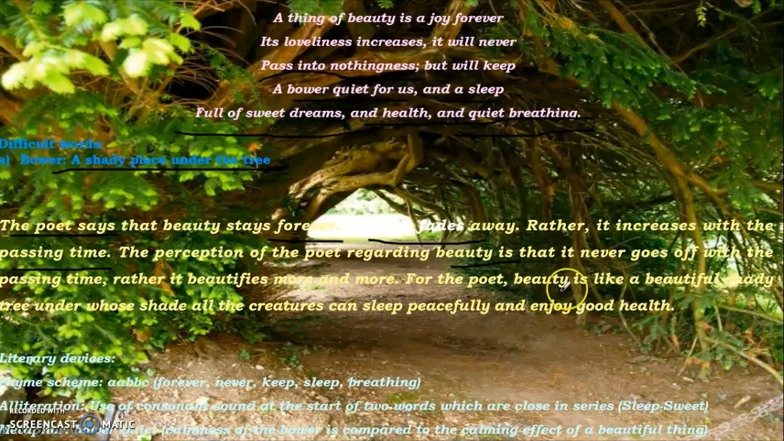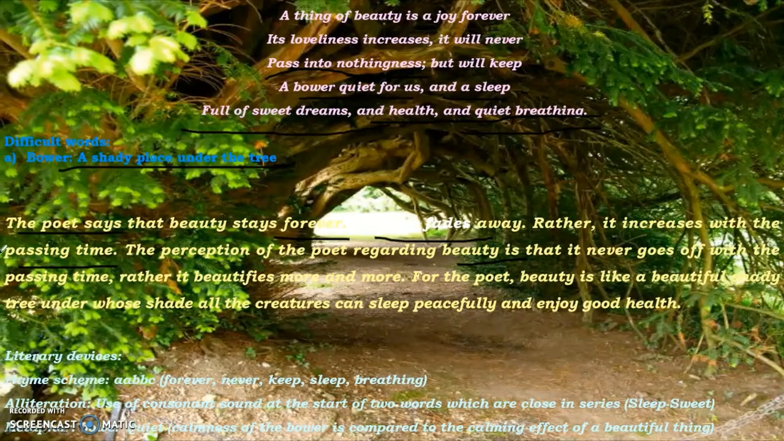For the poet, beauty is like a beautiful, shady tree under whose shade all the creatures can sleep peacefully and enjoy good health. So here you can see some literary devices that the poet has used in this stanza. Number one is the rhyme scheme. You must have noticed the rhyme scheme of the poem is A, B, B and C.